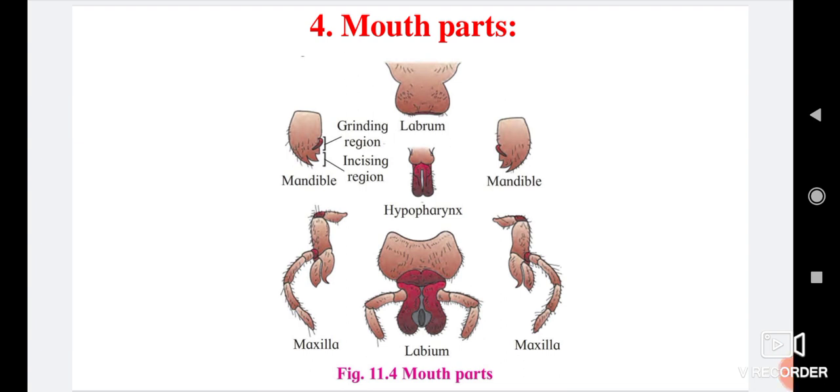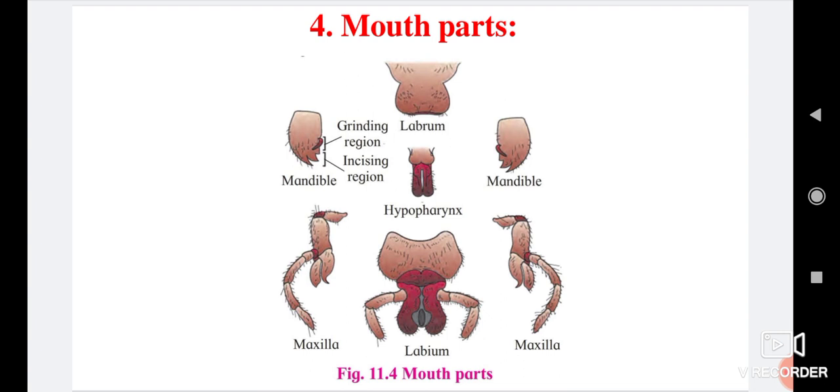Mouth parts of cockroach: the first is the upper part, labrum. Labrum is also called the upper lip. This figure shows the mouth parts dissected separately.